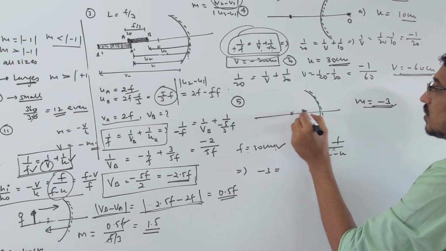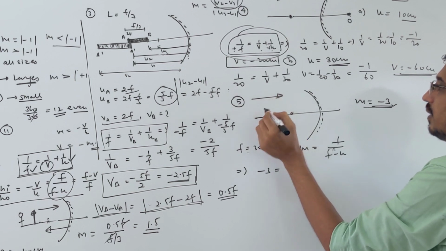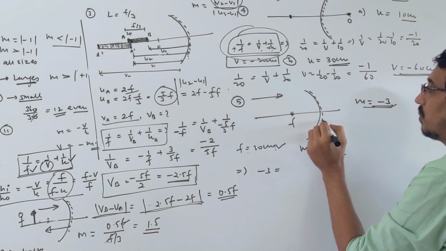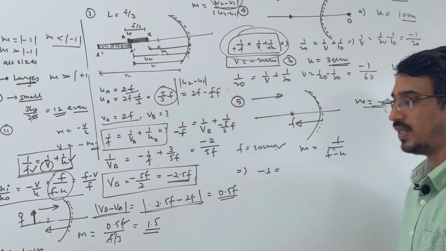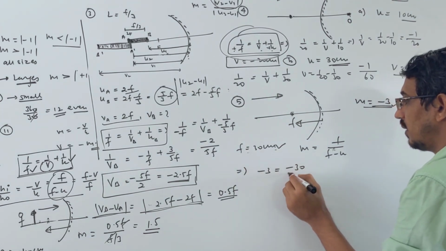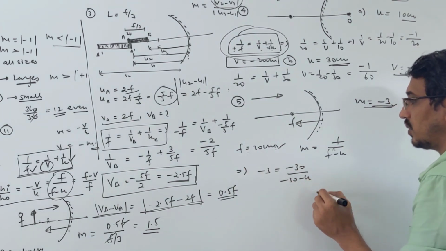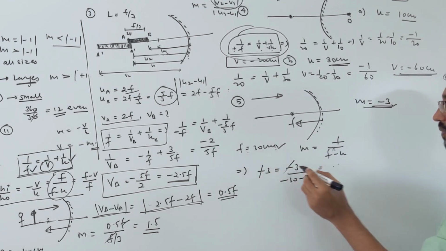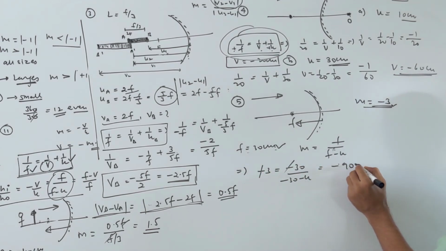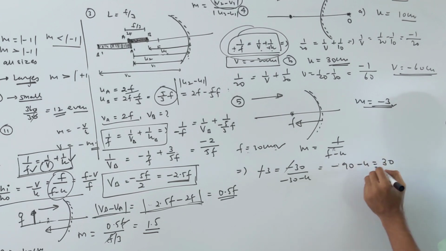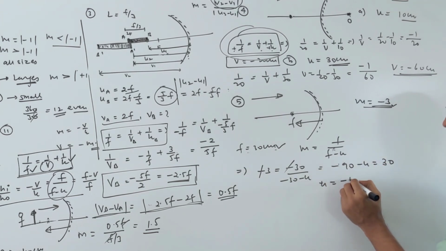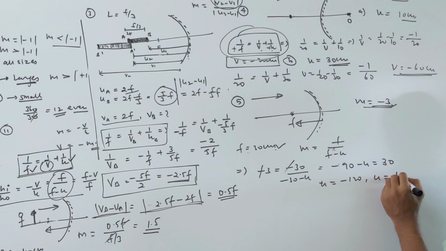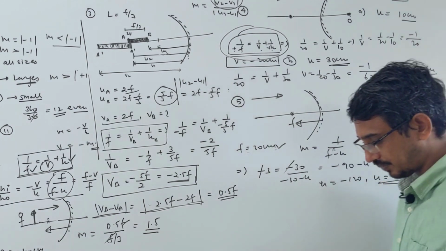Focal length for this mirror is always negative because light goes that way, and this is the focus, so measuring the focal length opposite to the light, always negative, minus 30, and minus u. From here you can find it, you can cancel, so you get minus 90 minus 3u equals minus 30. So u is equal to minus 120, u becomes minus 40... yes, 30 centimeters. That's all.